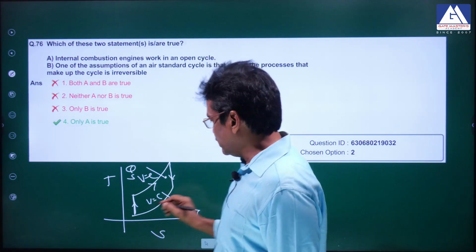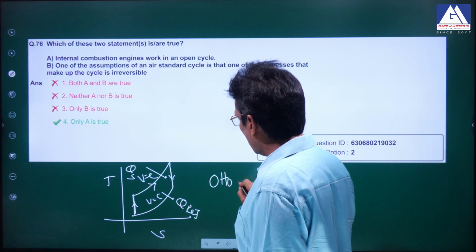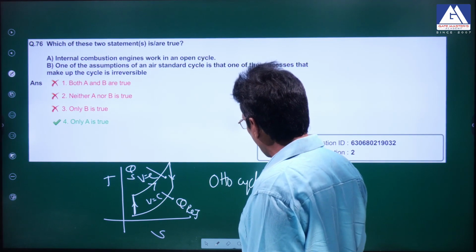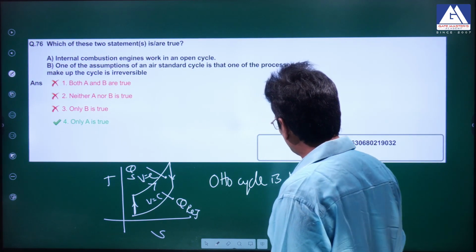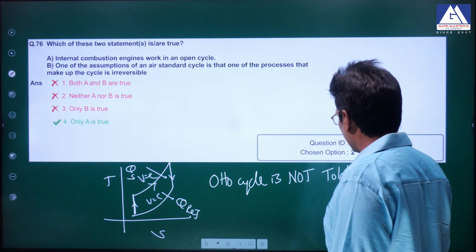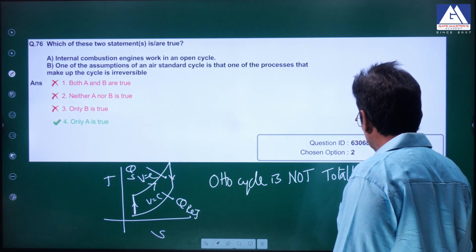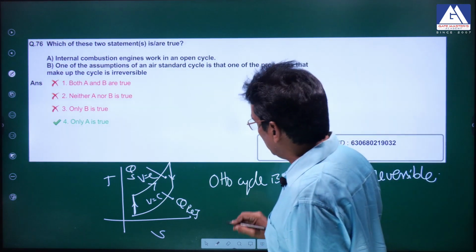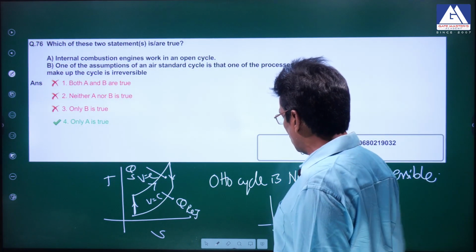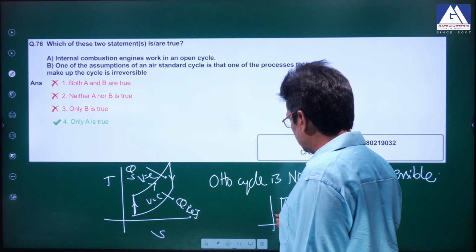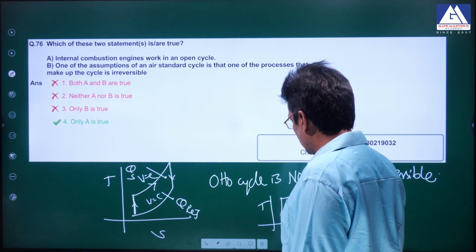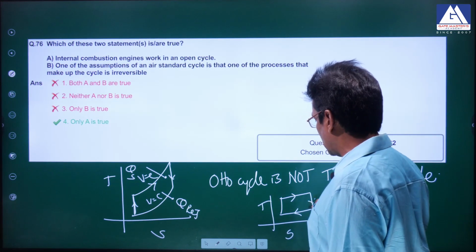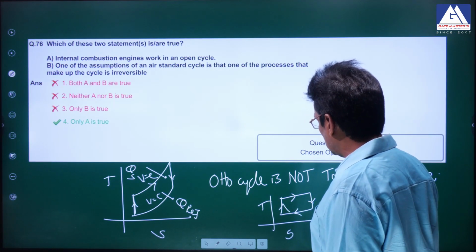Therefore, the Otto cycle is not totally reversible. Why? Because only the Carnot cycle, which looks like a rectangle on a temperature-entropy diagram, is a totally reversible cycle. The Otto cycle is not.